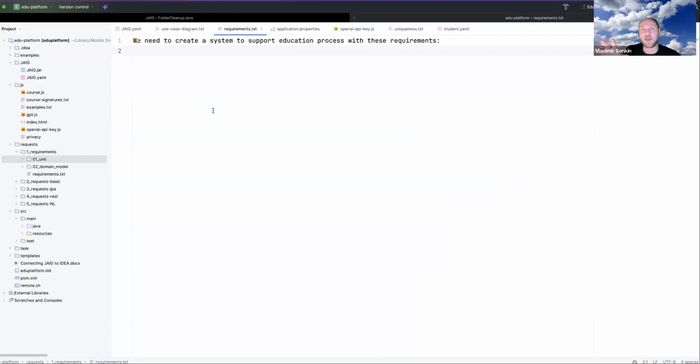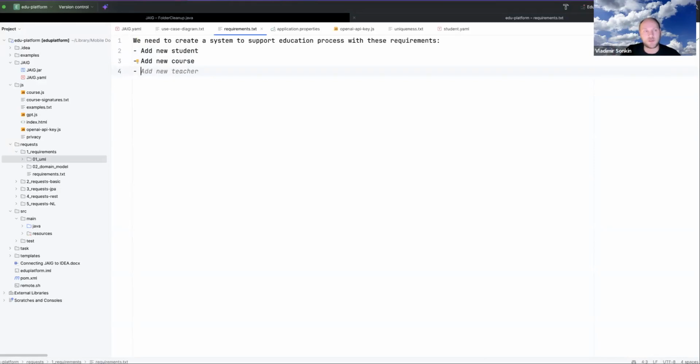I have Copilot installed here, so it provides me some hints. Yes, what can be added? I can agree by just pressing tab, but I will not agree. I will add, for example, what are the requirements for our educational platform: possibility to add new student, possibility to add new teacher. I will not use that one. Possibility to add new course. It gives me a suggestion, so it helps me.